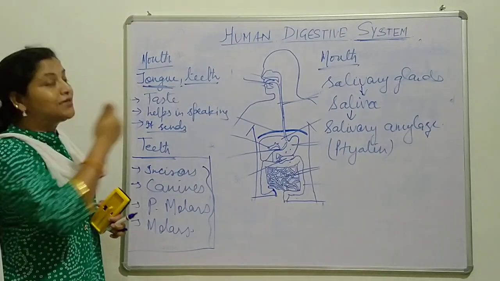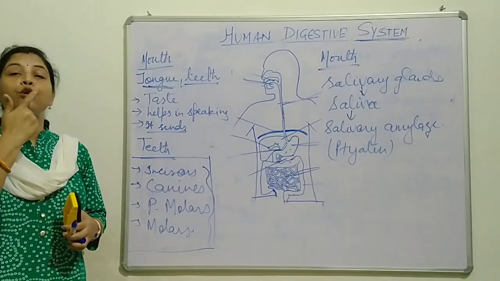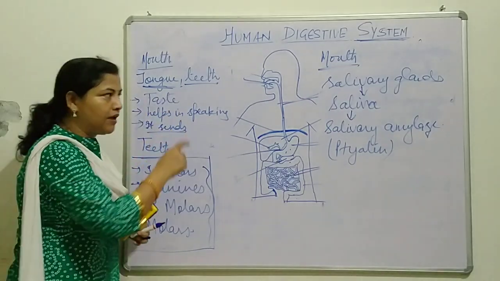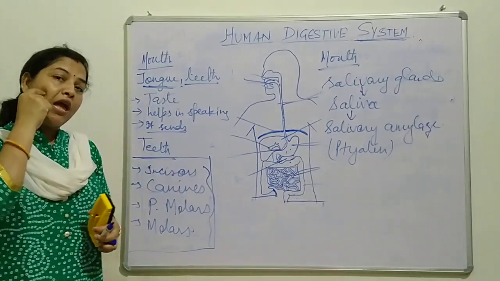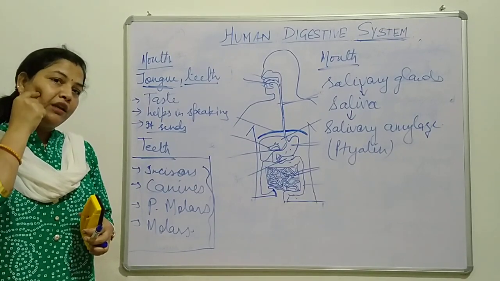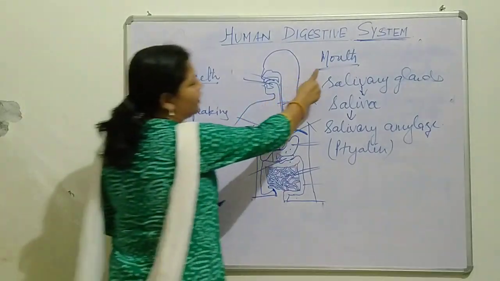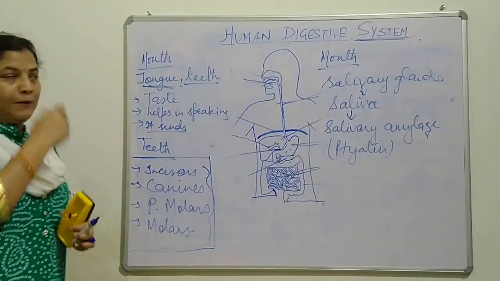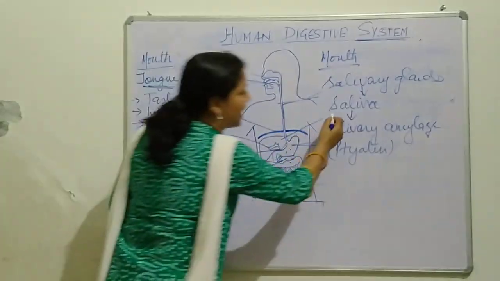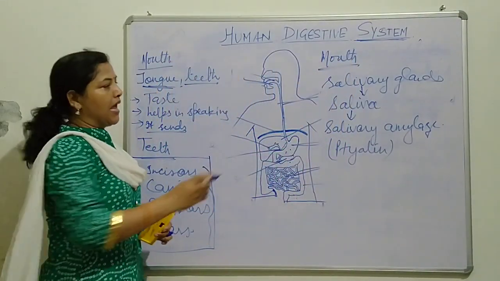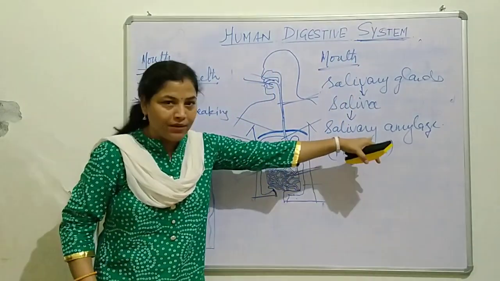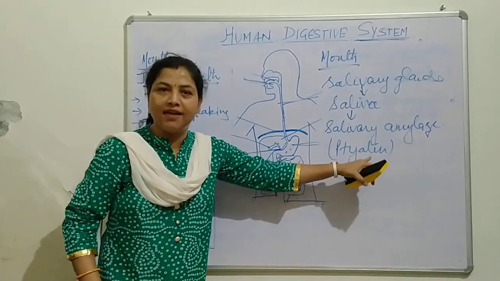The second pair is below your tongue, and the third pair is just at the place where both jaws join. So this salivary gland secretes saliva when food goes into your mouth, and this saliva consists of salivary amylase, which is also known as ptyalin.